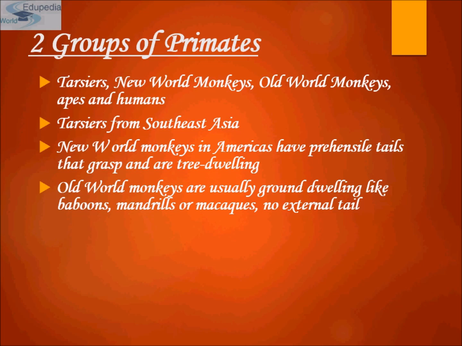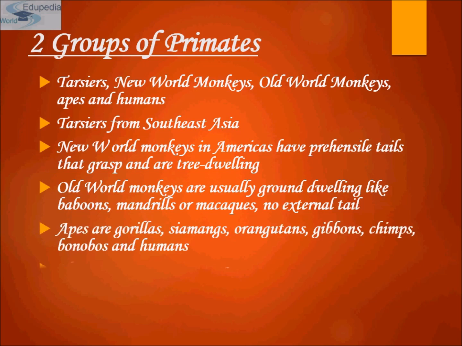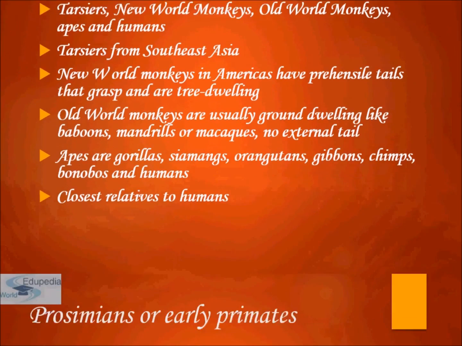Like baboons, mandrills and macaques. No external tail is found. Apes are gorillas, siamangs, orangutans, gibbons, chimps, bonobos and humans, which are the closest relatives to humans.